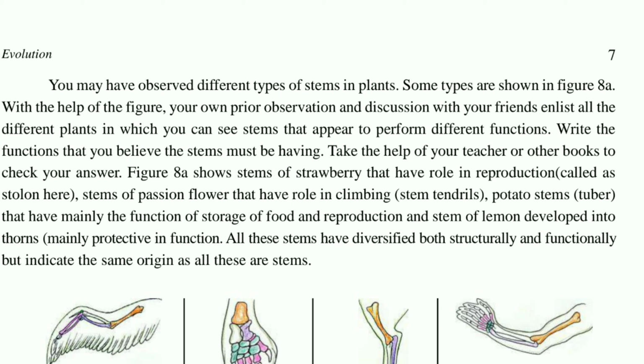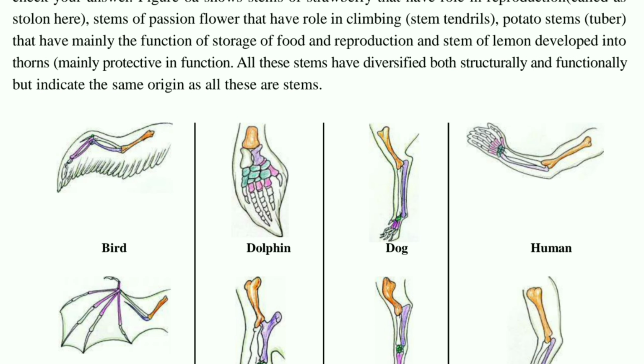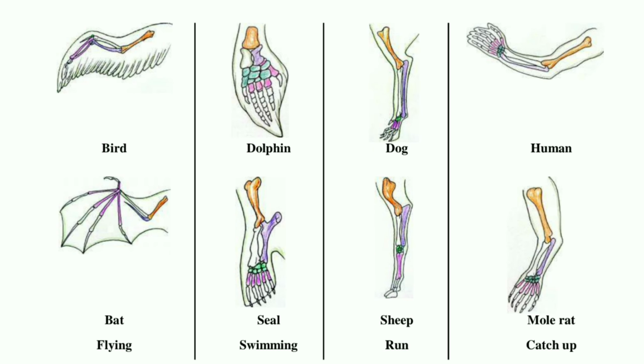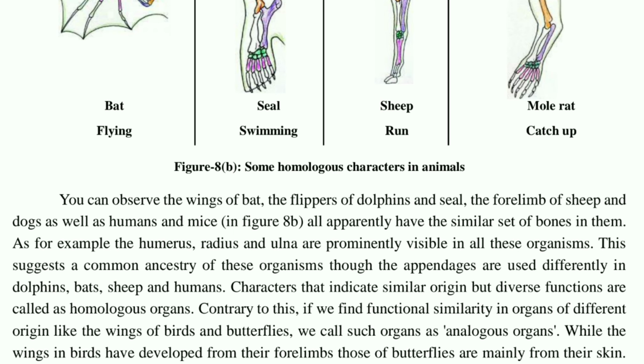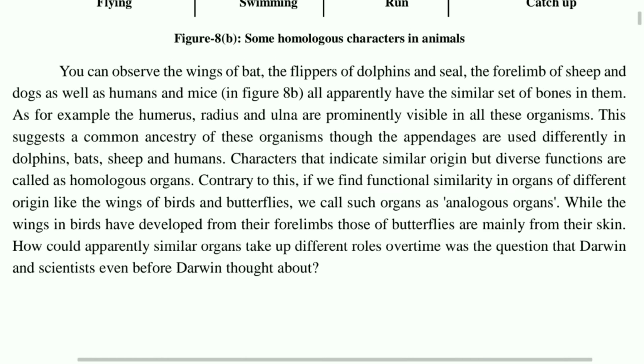Now you see here also one diagram is given: bird, dolphin, dog, human. All have the same origin, that is from the hand region. How the hand develops, in that manner only they develop, but they have different functions. In the same manner, bat, seal, mole rat: different organisms have the same origin but different functions as per the organism. So you can say that homologous organs have the same origin but different functions, and when we talk about analogous organs, their origin is different but functions are the same.